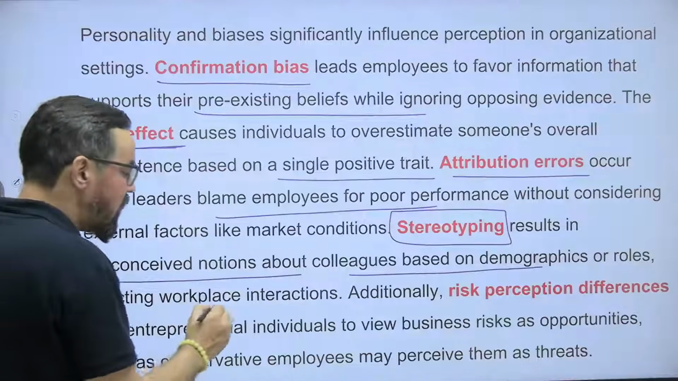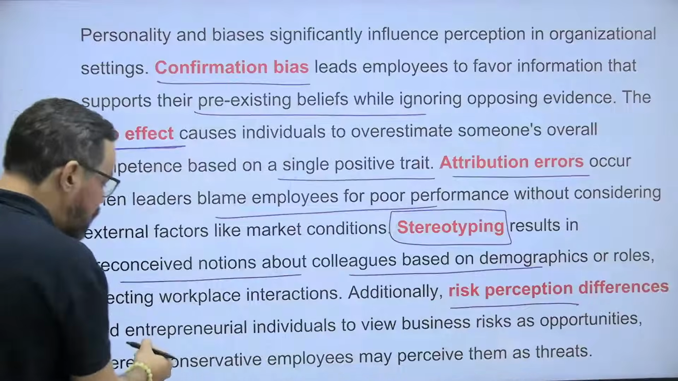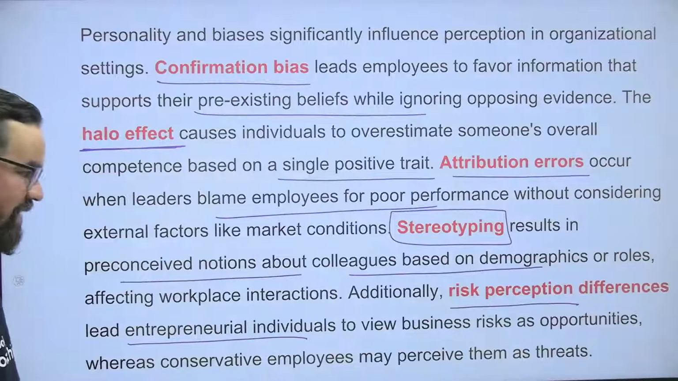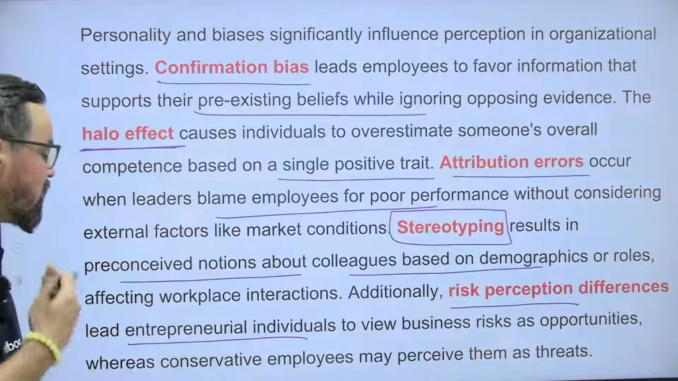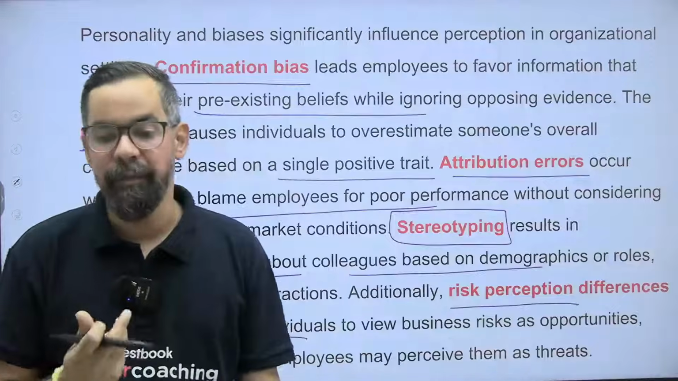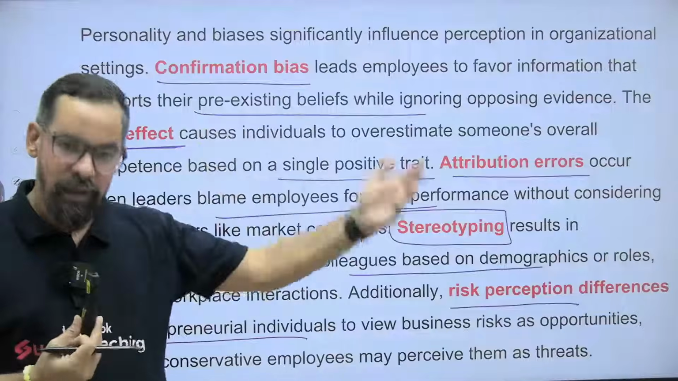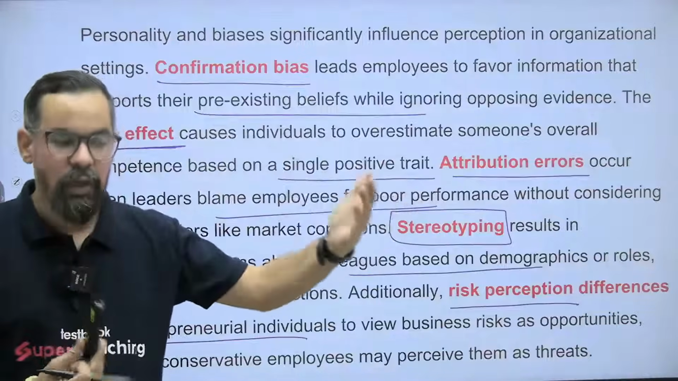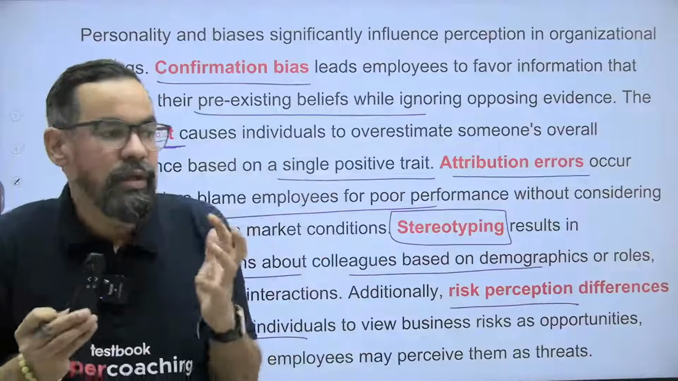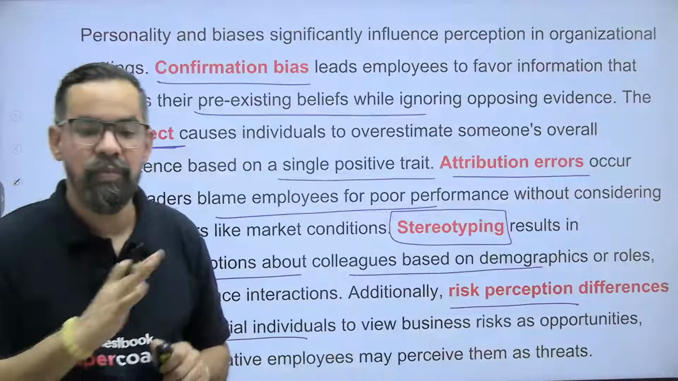Stereotyping affects workplace interactions. Additionally, risk perception differences lead entrepreneurial individuals to view business risk as opportunity, whereas conservative employees may perceive it as a threat. On risk perception, one can see that if the risk is higher, the growth will be higher. Another, more conservative person will see that there is risk, some sort of threat, maybe we'll lose more. So that's the one.